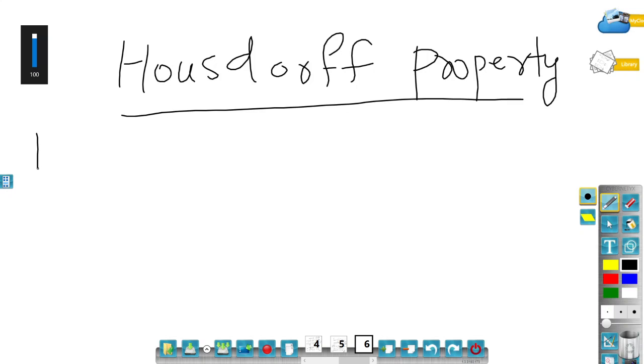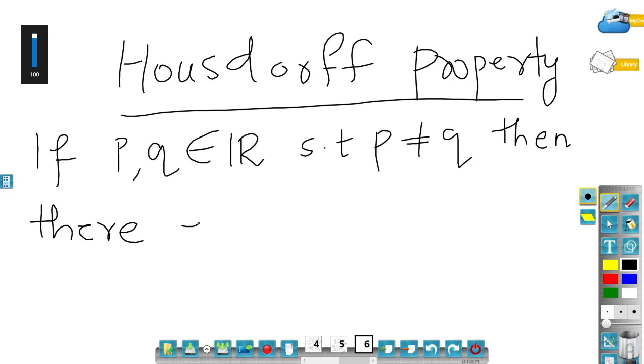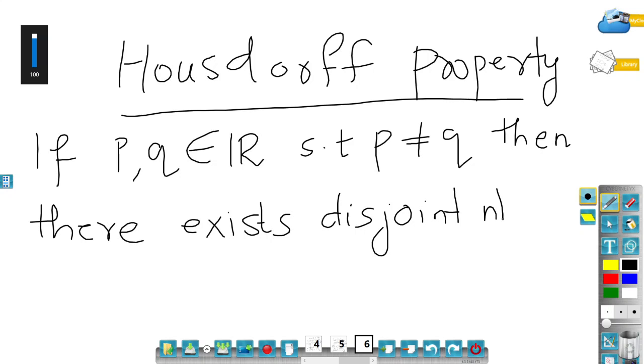The Hausdorff property says that if P, Q are two real numbers such that P is not equal to Q, that means they are distinct, then there exist disjoint neighborhoods of P and Q. So if you draw a neighborhood around P and a neighborhood around Q, then their intersection is disjoint.